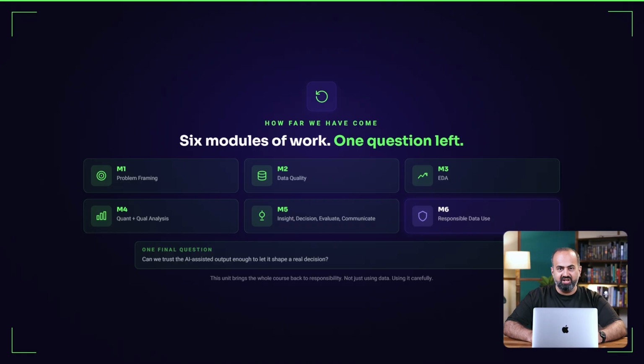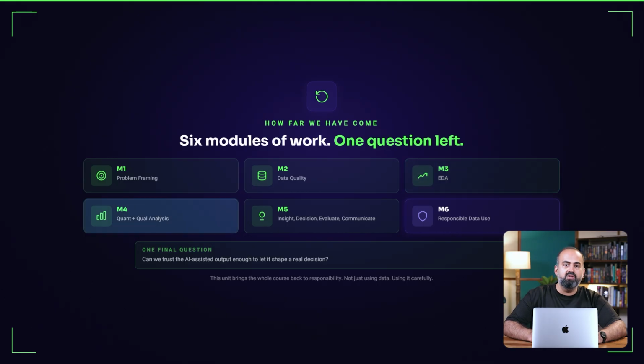We started with a question about health outcomes across Asia Pacific. In Module 1, we learned to frame that question properly, not as a vague topic, but as a decision problem. In Module 2, we asked whether the data was fit for purpose. In Module 3, we cleaned, explored, and tested patterns.